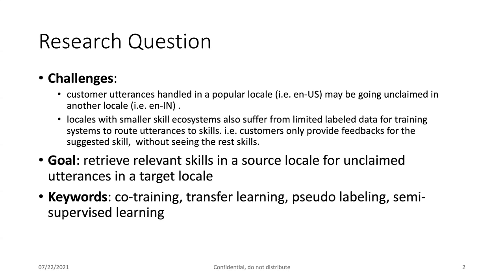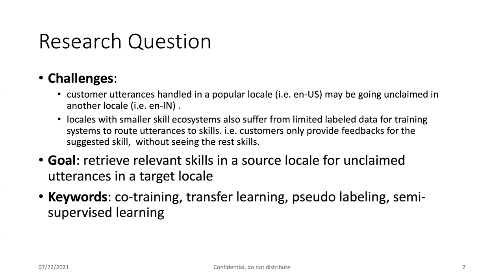The next challenge is that locales with smaller skill ecosystems also suffer from limited label data for training systems to route utterances to skills. For example, customers only provide feedbacks for the suggested skill without seeing the rest of the skills. And therefore, it comes to our goal for this project.